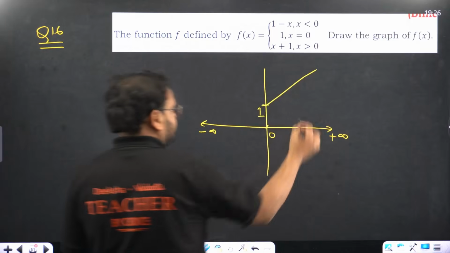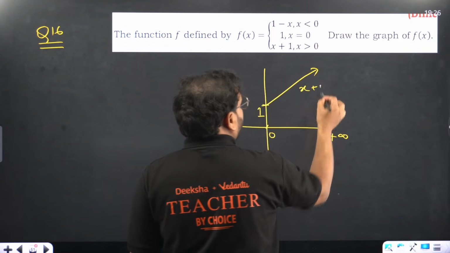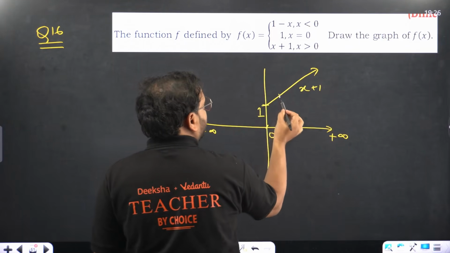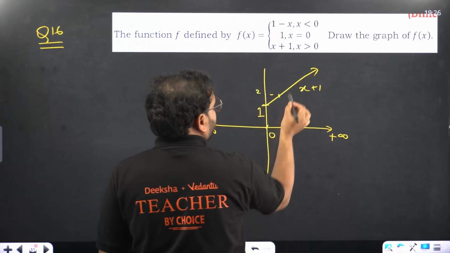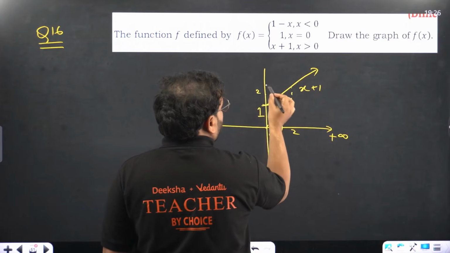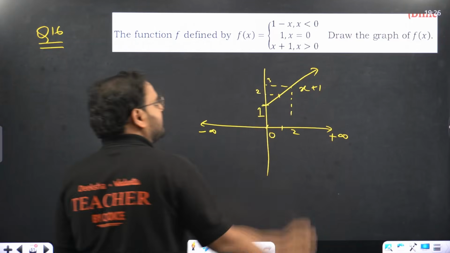How come, sir? Think about it, no? Put x as 1. The value will be what? 2. Put x as 2. The value 3 and so on.